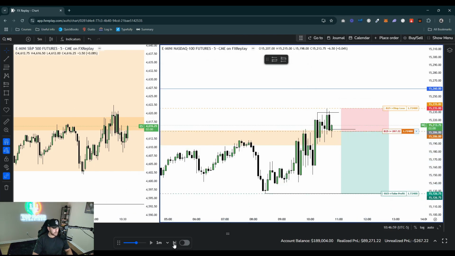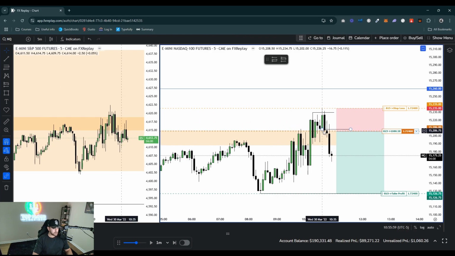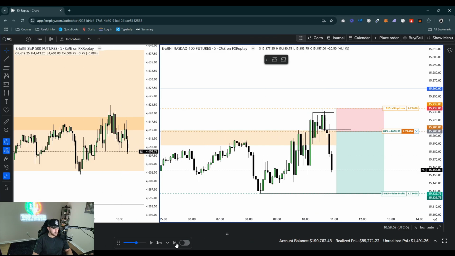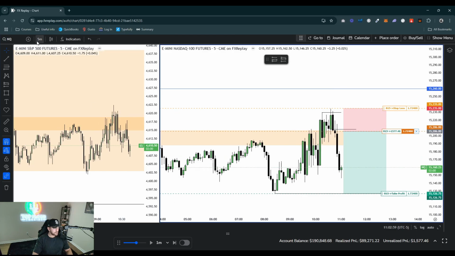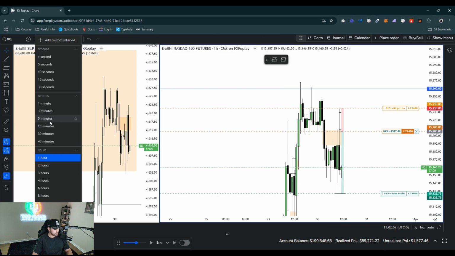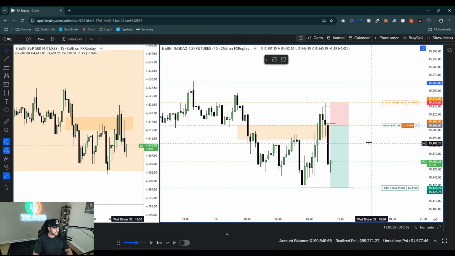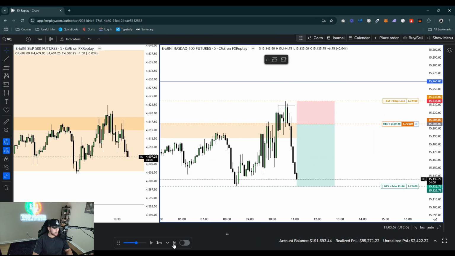Let's go ahead and fast forward. So if we get stopped out, I may look for another opportunity. But you can see, I mean, nice change, right? Nice closure below the opening price here. And I want to see nice displacement here. So 11 a.m. open. So we did end up respecting the 1 hour fair value gap. So this is how I view the markets, like literally all day, every day. That's how I view it, exactly like that. So let's go ahead and fast forward.